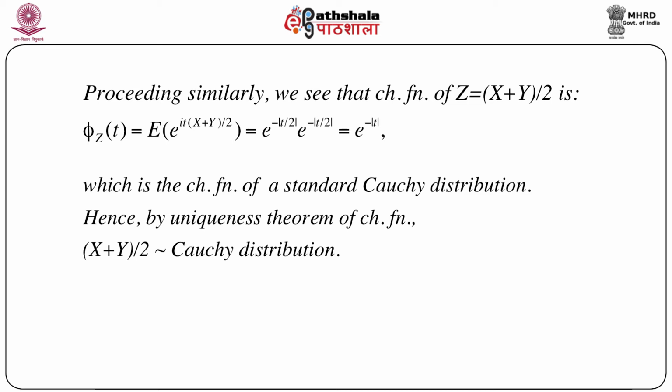Now this naturally motivates us to explore what happens when there are n independently and identically distributed standard Cauchy variables, x1, x2 and so on to xn. What would be the distribution of (x1 plus x2 plus ... plus xn) by n? Now remember, this is nothing but the sample mean, but note that the population mean, the moments of Cauchy, do not exist.